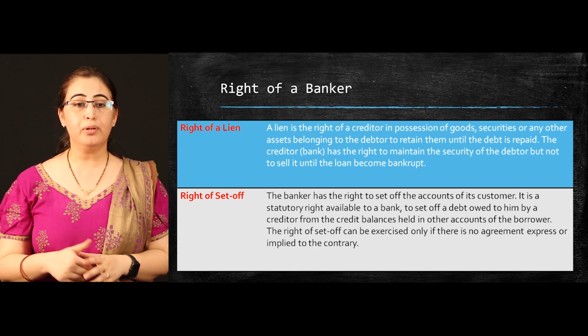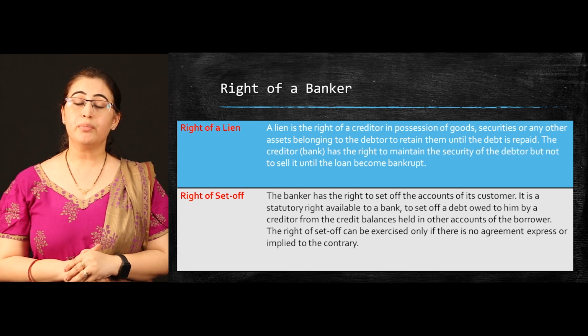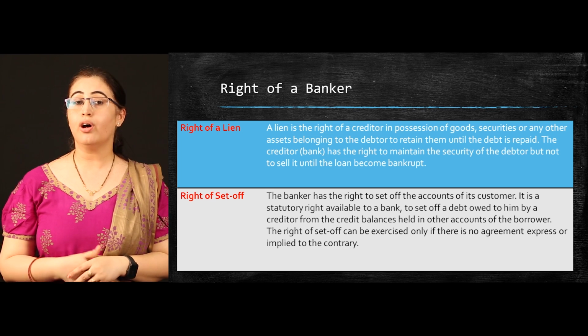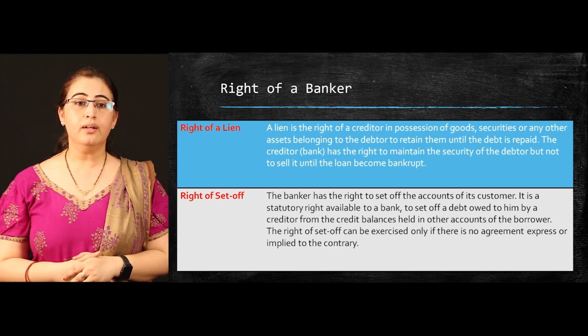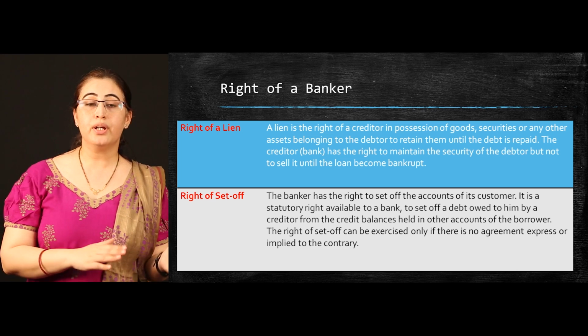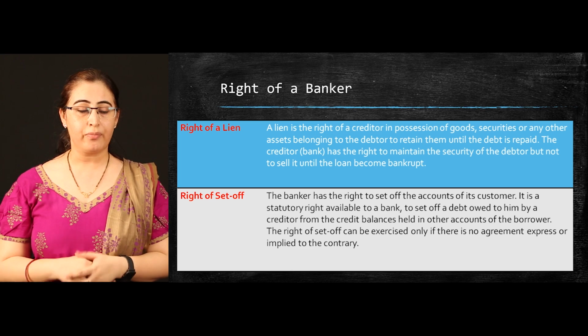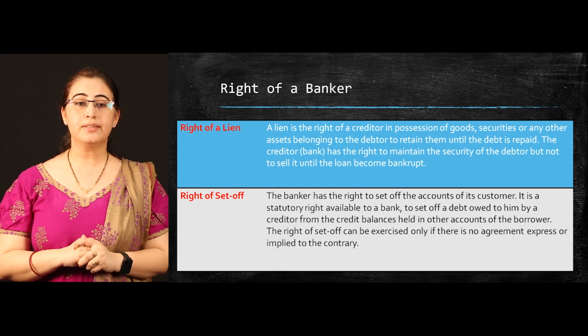Here, in the example of an education loan, if you are not able to pay your education loan on time, it is a right of a banker to sell off your property which you put in as a guarantee. But for the duration you are in the process of a loan, the banker has no right to your property. The second one is the right of set off.